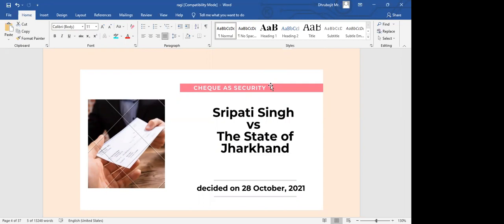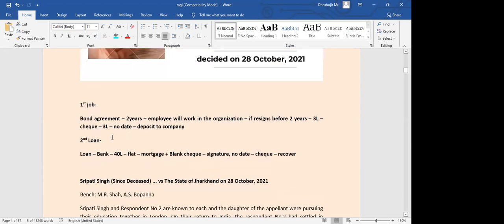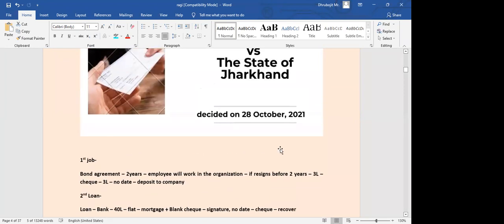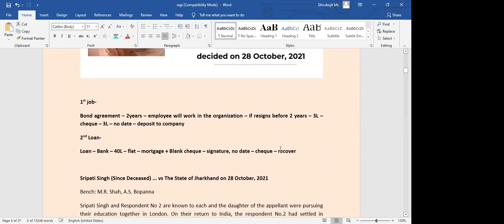So even when a check is given just as security, the person needs to be very careful in this regard, because it may attract criminal provisions against the person as well. Okay, is it clear?